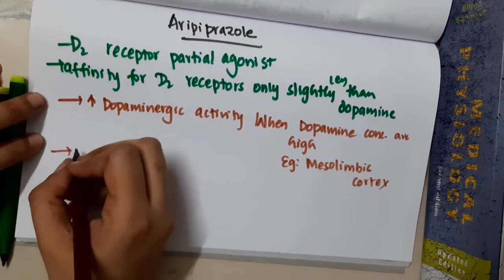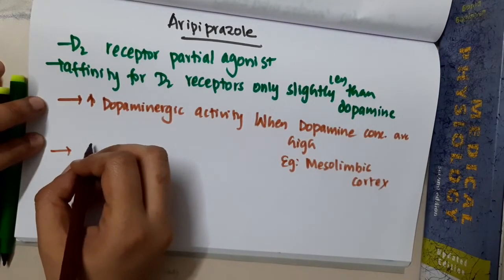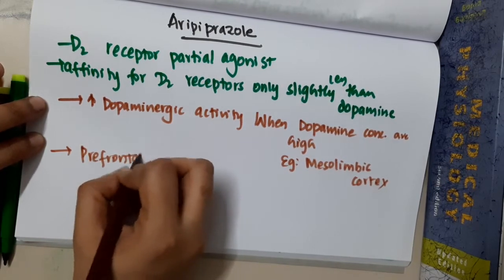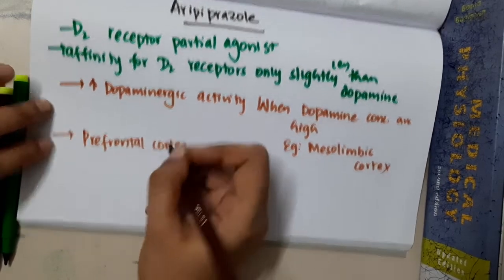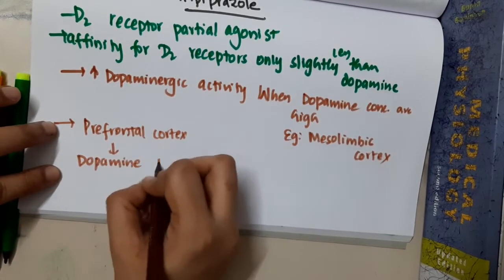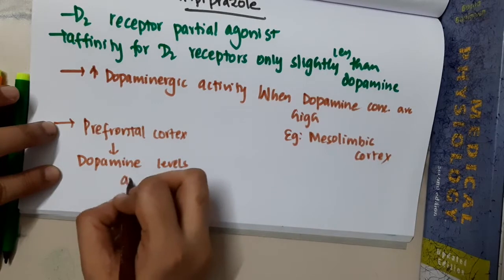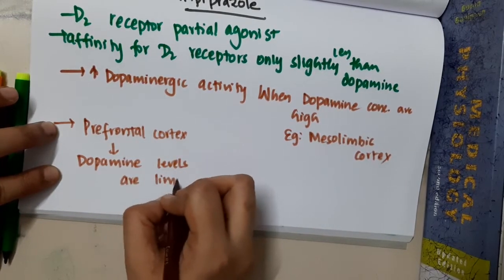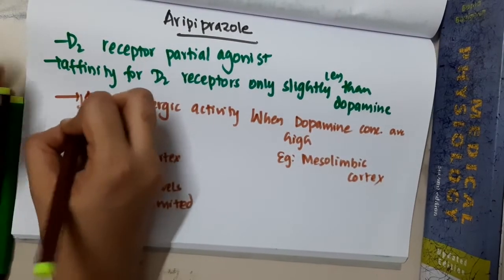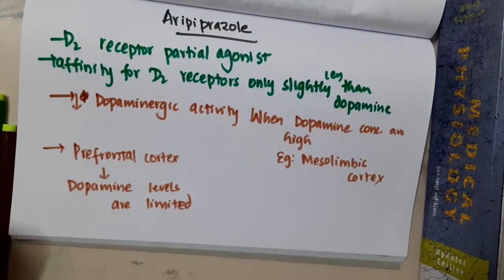Whereas if you see in the prefrontal cortex, where dopamine activity is low, if dopamine levels are limited, it decreases. If dopamine concentrations are high, it decreases the dopamine activity.